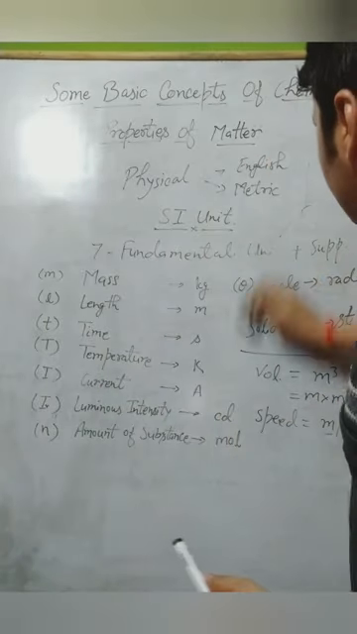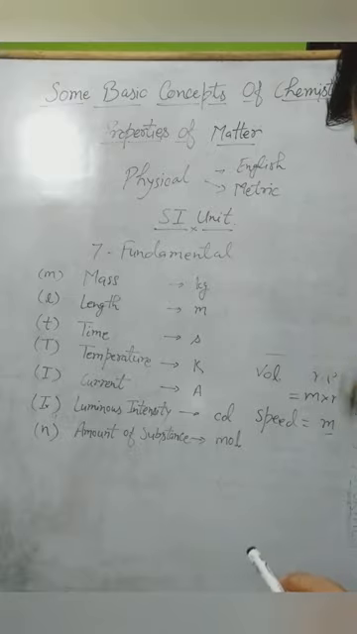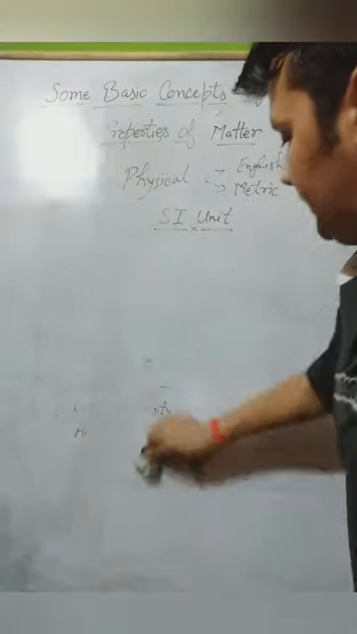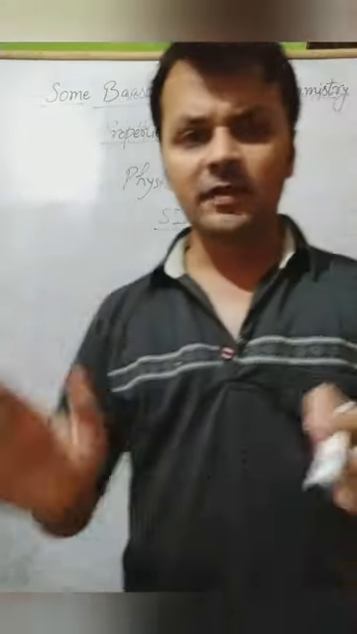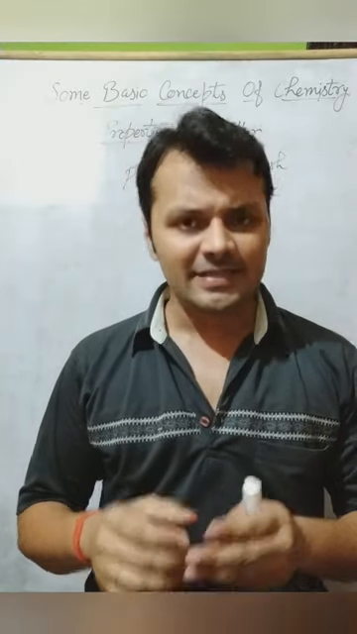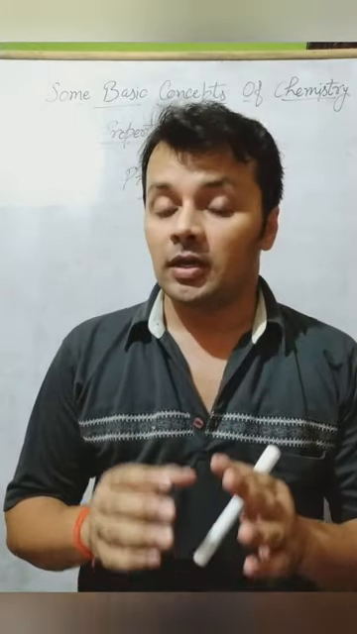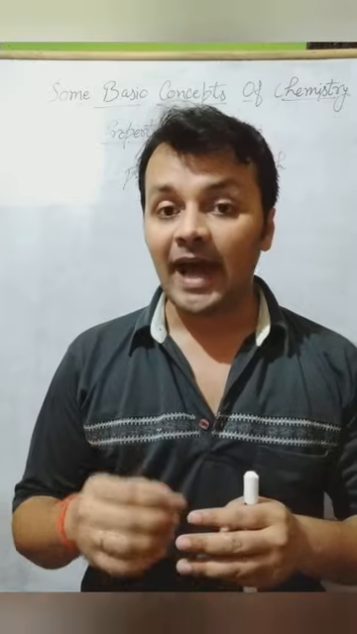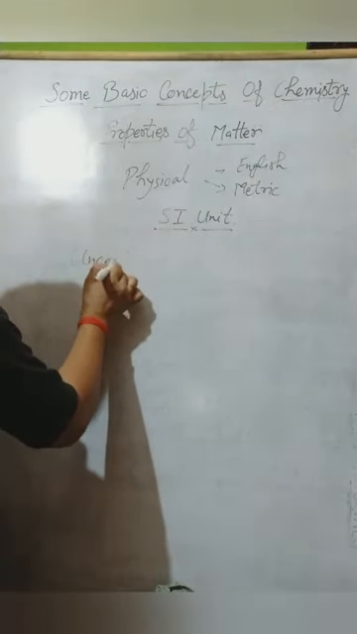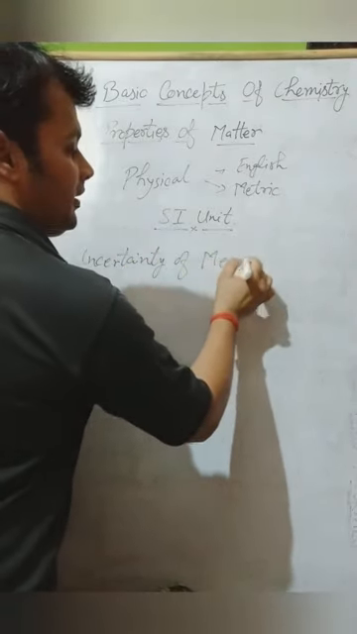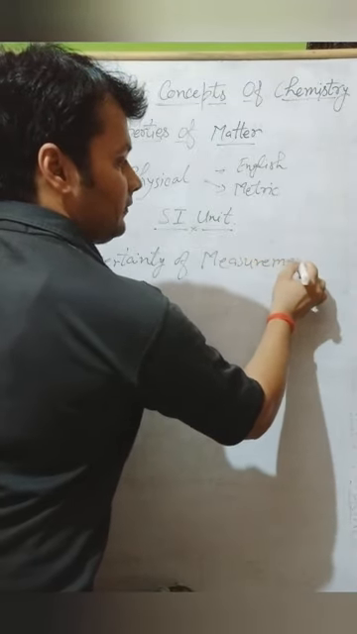So when we study these units, the next topic is when we measure anything. When we measure anything, is it correct that we measure any quantity exactly what is given? Sometimes we make mistakes, right? That mistake is the cause of the uncertainty of the measurement. The next topic is uncertainty of the measurement.